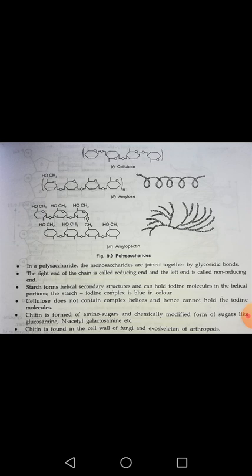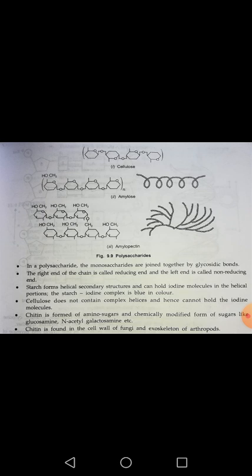Now cellulose is also a polymer made up of glucose, but it does not form any helical structure. It does not form any complex with iodine, so we cannot do the iodine test to check the presence of cellulose, while we can check the presence of starch with the help of iodine.